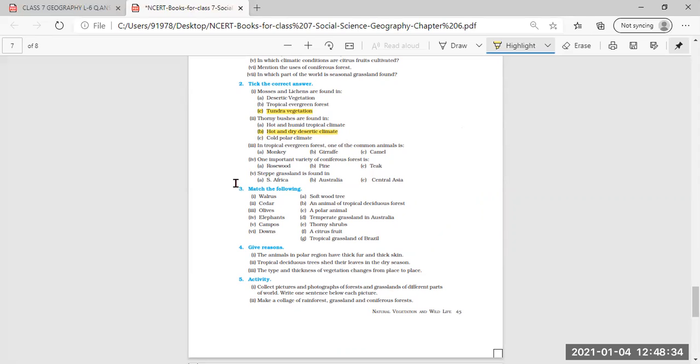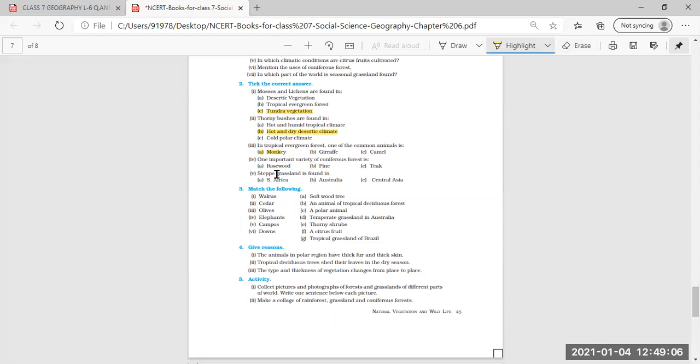Then third, in tropical evergreen forest, one of the common animals is monkey. A will be the first. A will be the correct answer. You mark A here, okay, for this. A will be the correct answer for monkey.